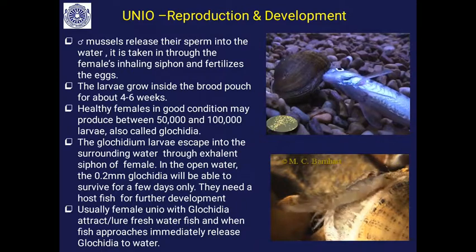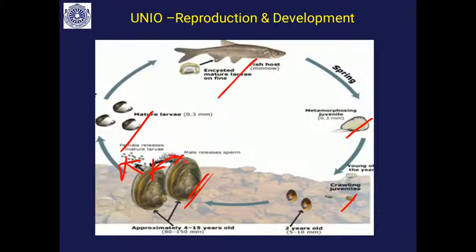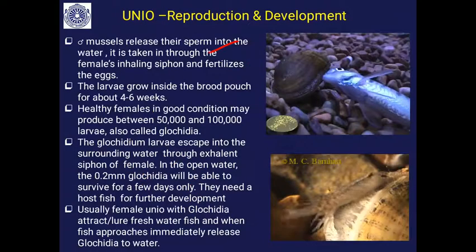Here the male mussels release their sperm into the water. It is taken through the female's inhalant siphon and fertilizes the egg. That is what I showed here. So this is the male, and it releases the sperm into the water. It is immediately taken in by the inhalant siphon of the female, so it will go to the mantle cavity.